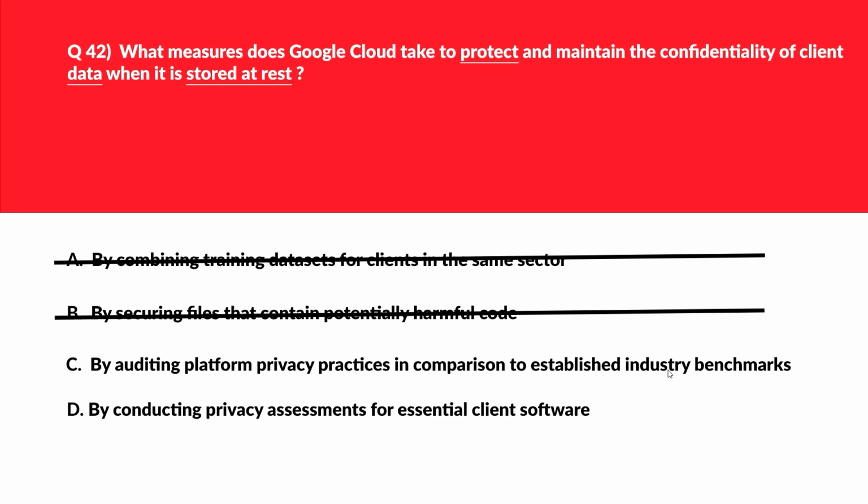We'll keep this. Let's move to option B. B says by conducting privacy assessments for essential client software. Privacy reviews or assessments are a part of compliance and risk assessment and not securing data at rest. Therefore, incorrect choice. We are left out with option C and it is the correct answer.